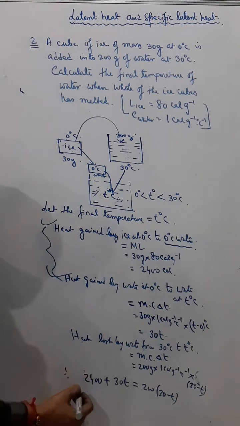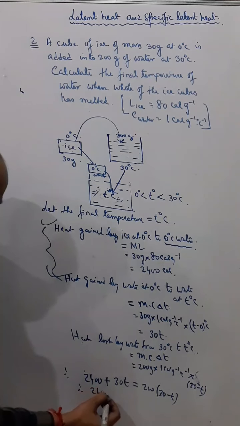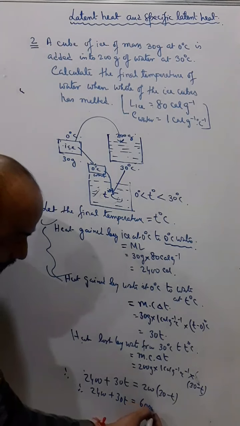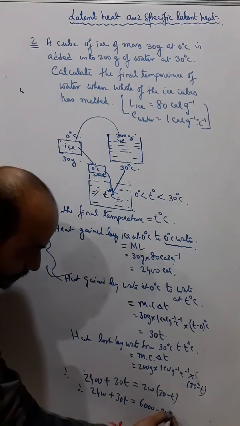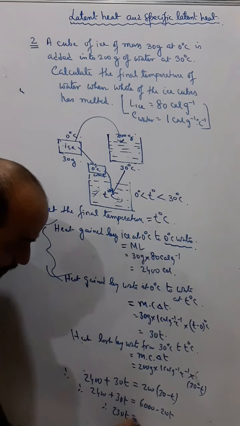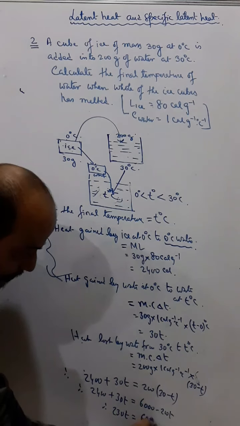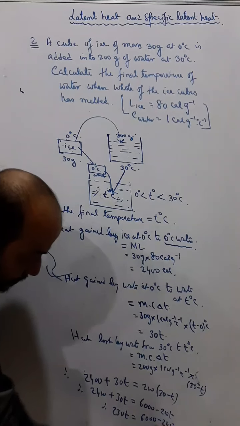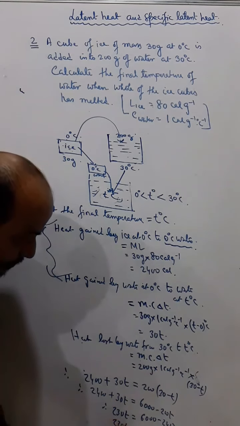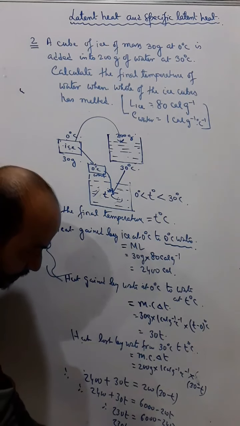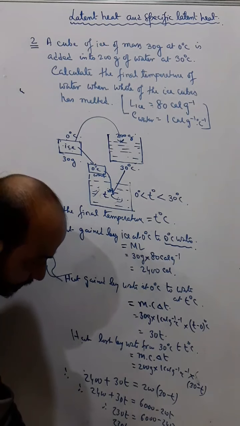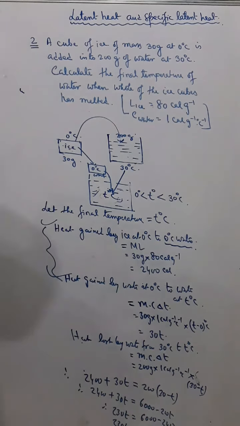So from there we will calculate: 2400 plus 30T equals 6000 minus 200T. So we get 230T equals 6000 minus 2400, so 3600. So we get 230T is equal to 3600, and T is 3600 by 230, and we can then calculate.